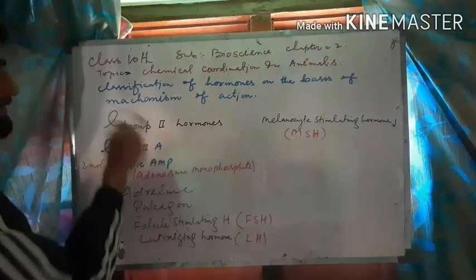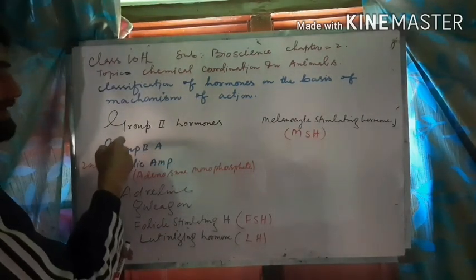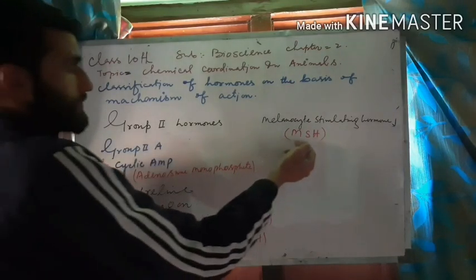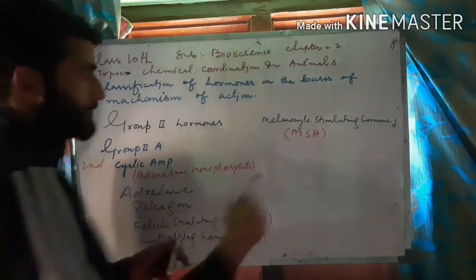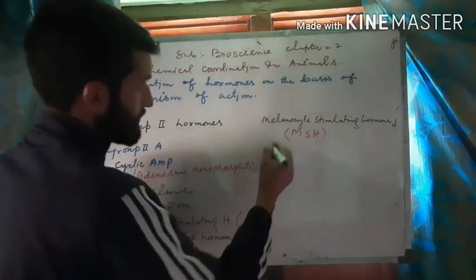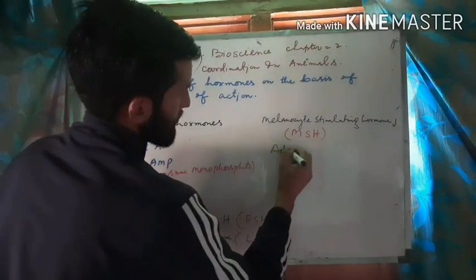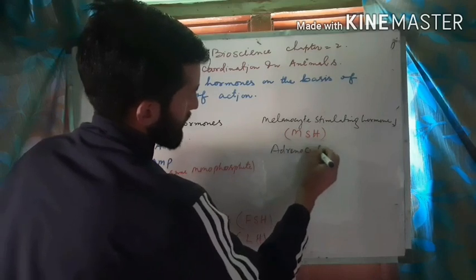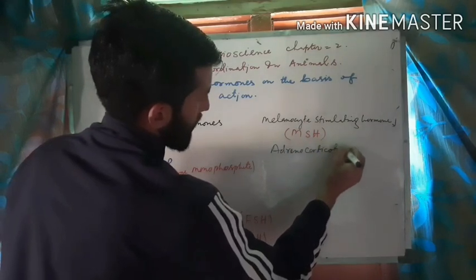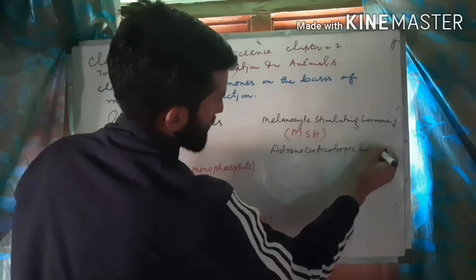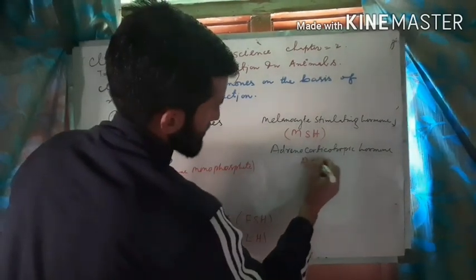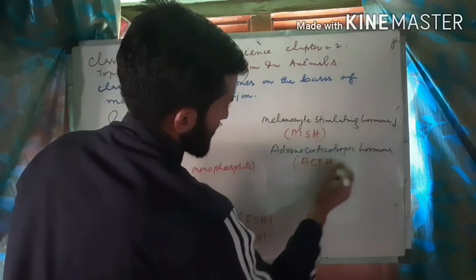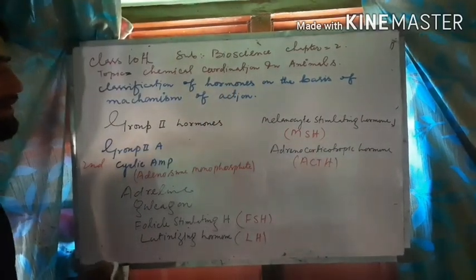Later when we discuss the glands, at that point I will write only these abbreviations, not the full name of the hormone. Melanocyte stimulating hormone, adrenocorticotropic hormone, that is ACTH. Adrenocorticotropic hormone.